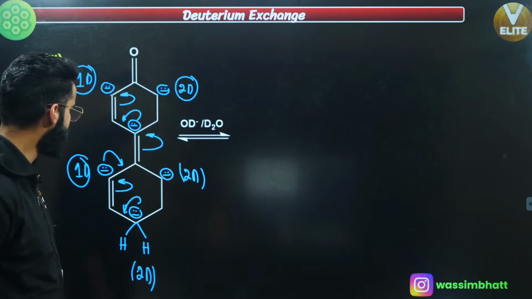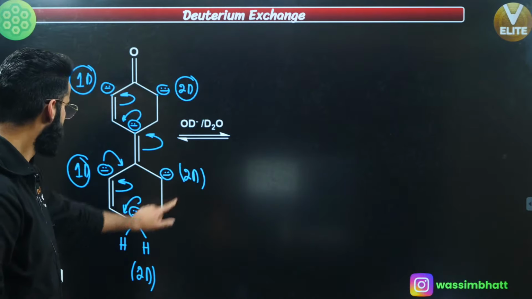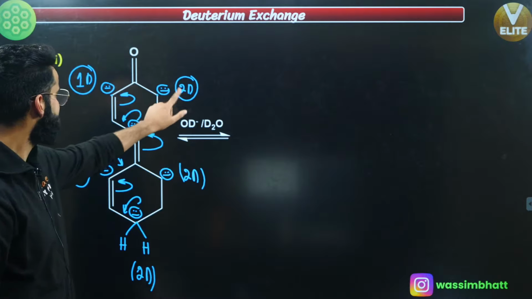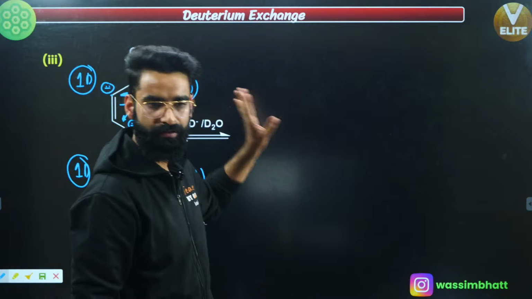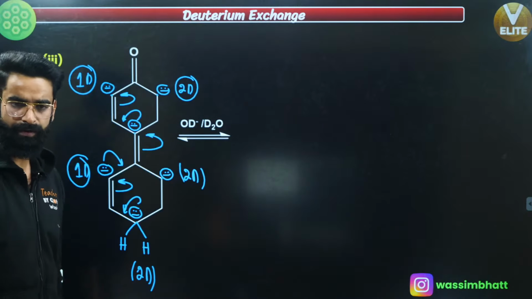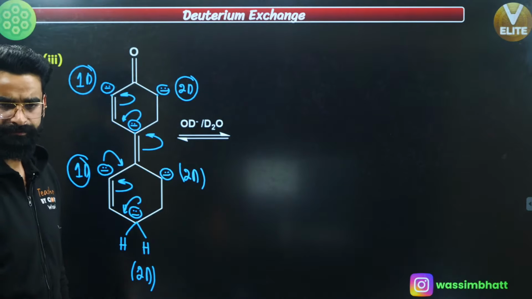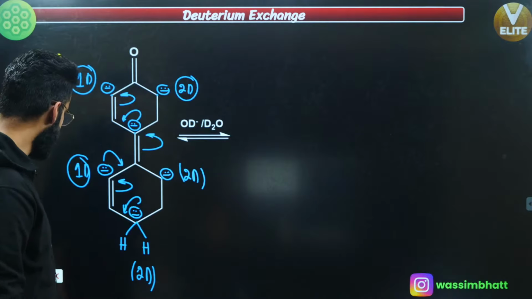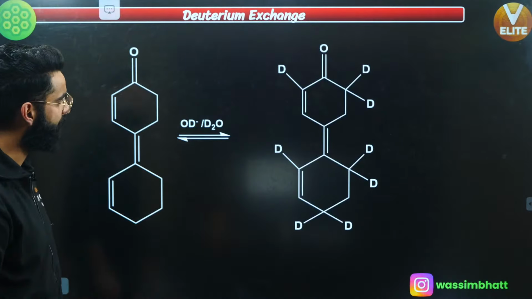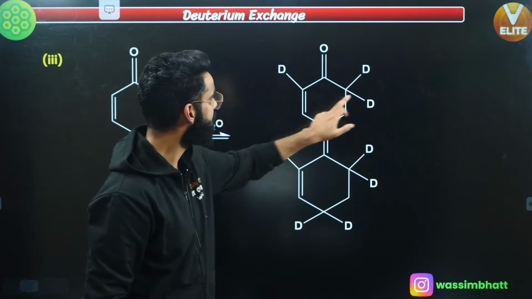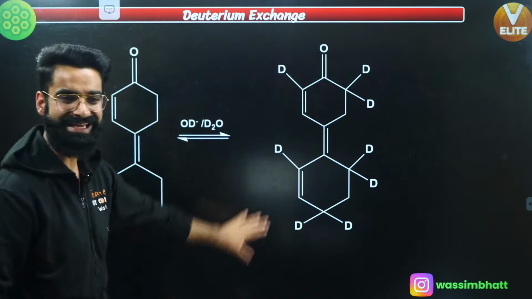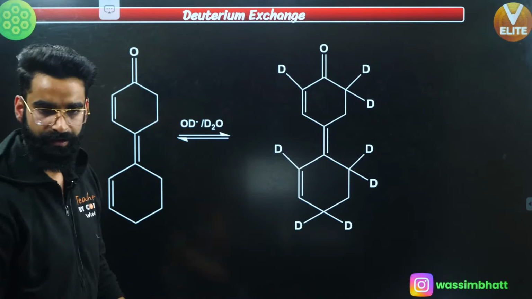So total, how many deuteriums are you going to attach? 2, 2, 4, 5, 6, 7, 8, right. 8 deuteriums you are going to attach right here with the molecule, okay? Right. So finally, what will you be getting? You'll be getting something like this, yeah? Right? 2, 4, 5, 6, 7, 8. So you have attached 8 deuteriums right here with the molecule.